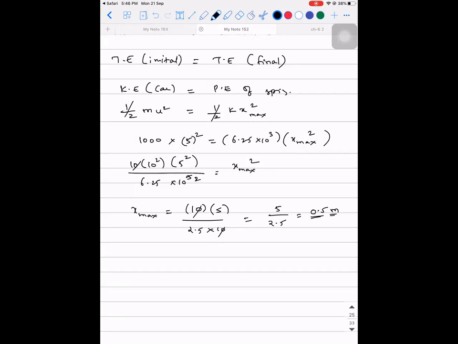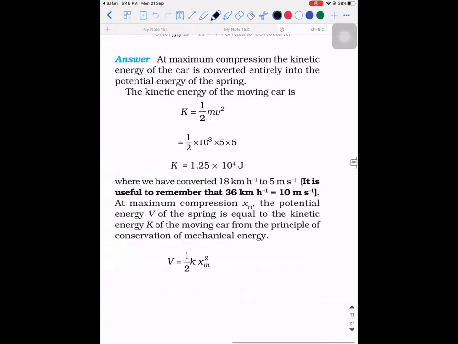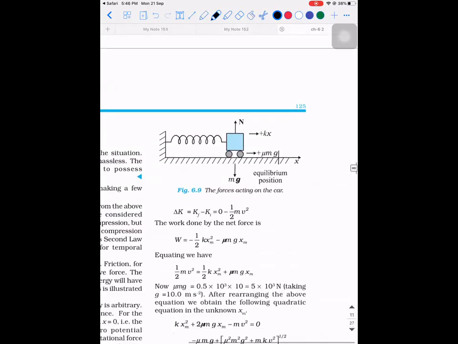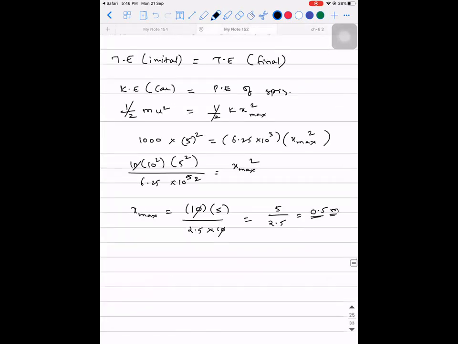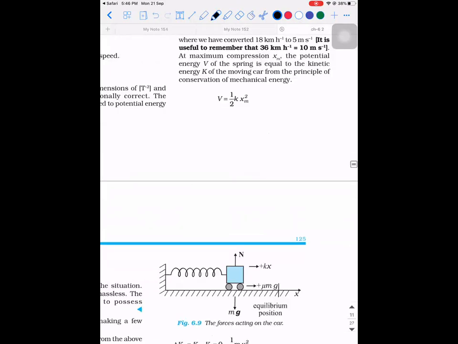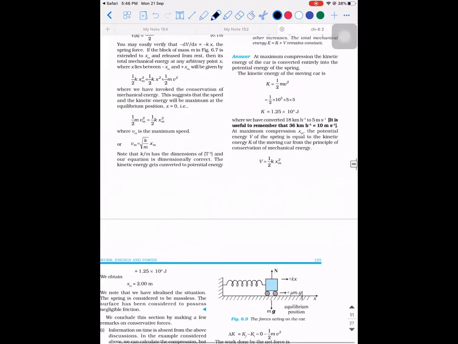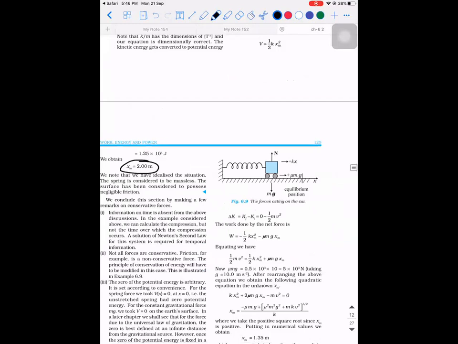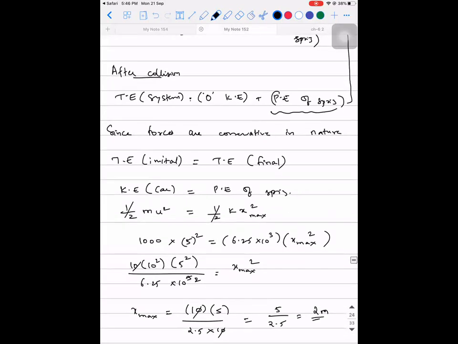Let's verify whether the answer is right or not. 5 by 2.5 should be 2. Yes, 5 by 2.5 is 1 by 0.5. Yeah, it is 2. Sorry. So what is the answer given? So it is 2 meters. But I hope you guys understood what is the physics behind this problem. Right? Yes, sir. So make a note of it.